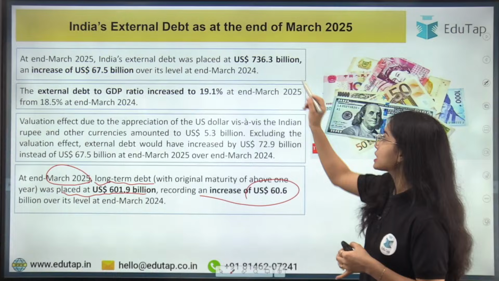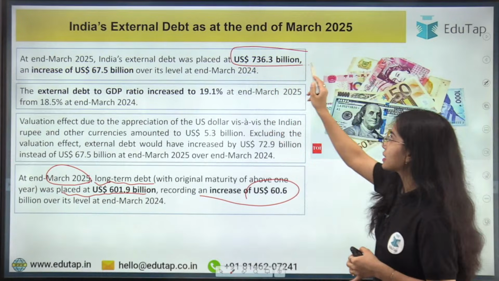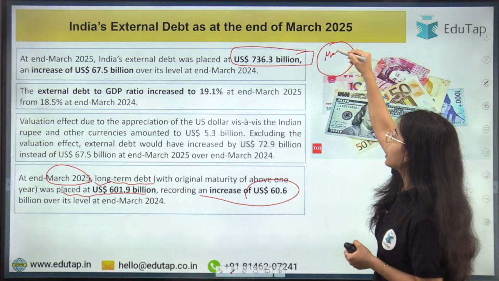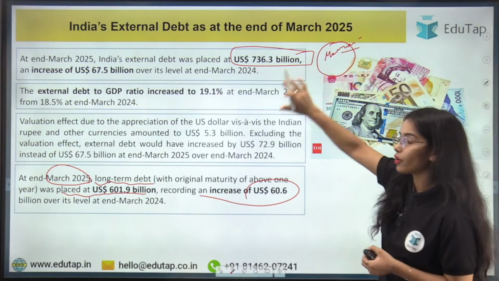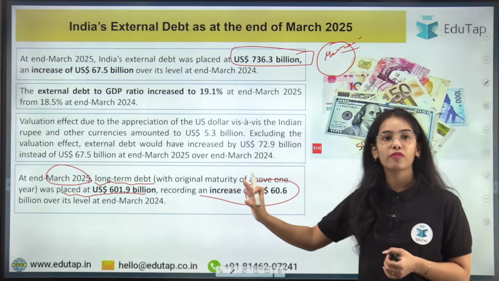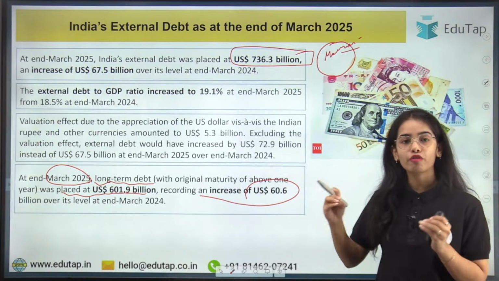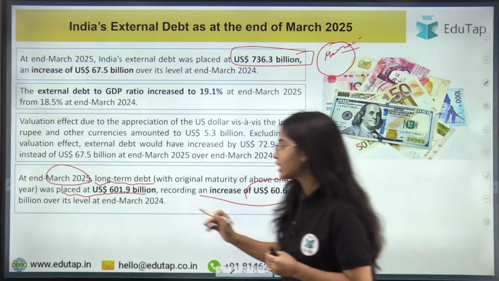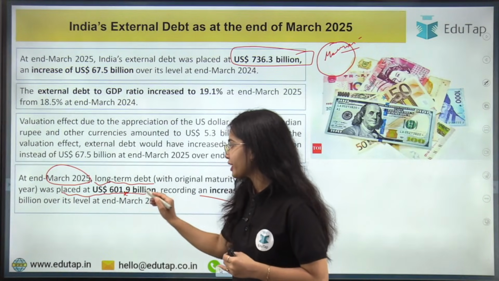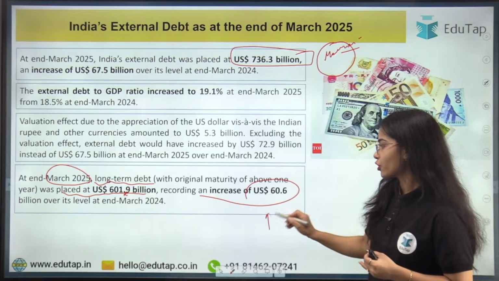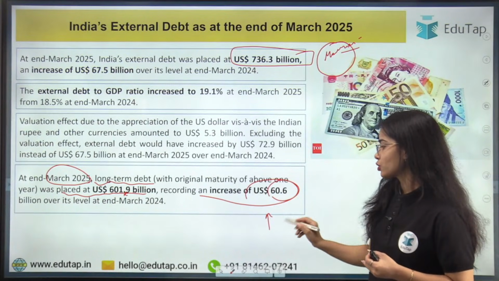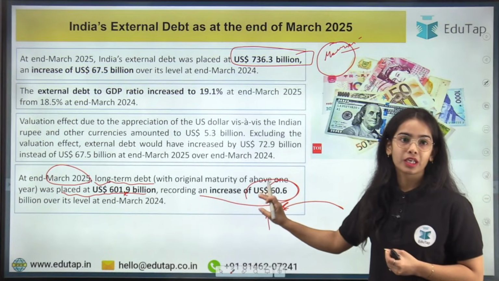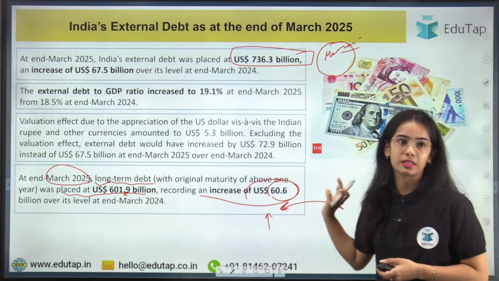So basically you can see that out of the total external debt till March 2025, the majority of the external debt is in the form of long-term debt. Okay, so at the end of March 2025, the total long-term debt was placed at US dollar 601.9 billion, recording an increase from the previous year of US dollar 60.6 billion.